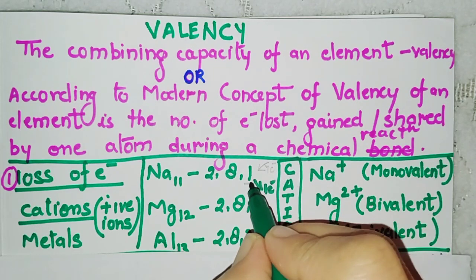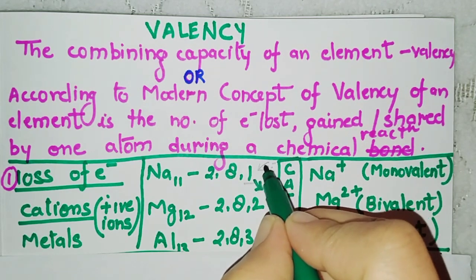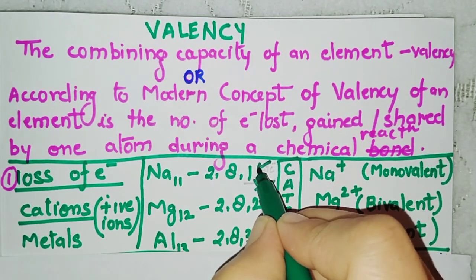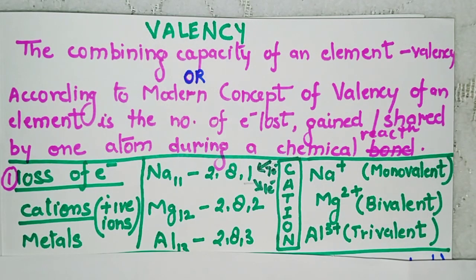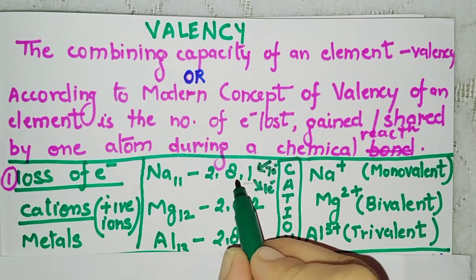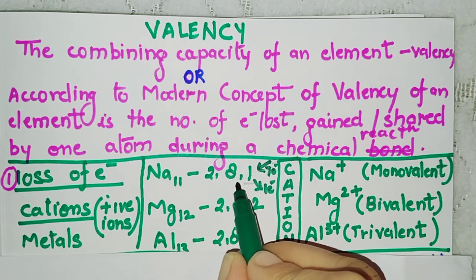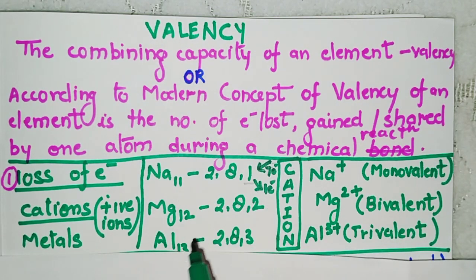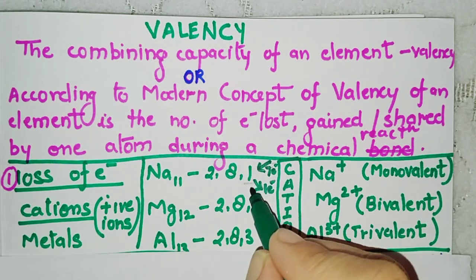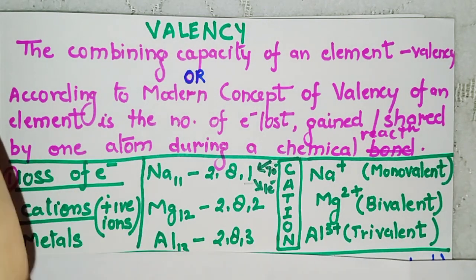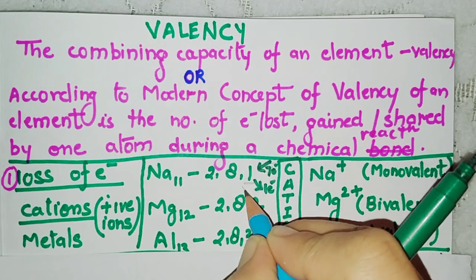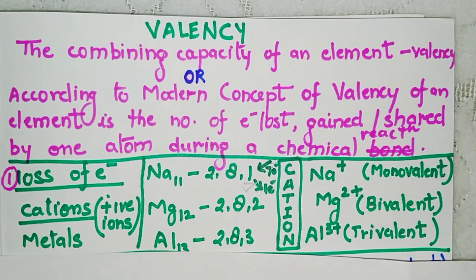So to become stable, either it will take 7 electrons, or by giving away this one electron, the previous shell will be the outermost shell. So what is easier for sodium? For sodium, giving one electron is easier.